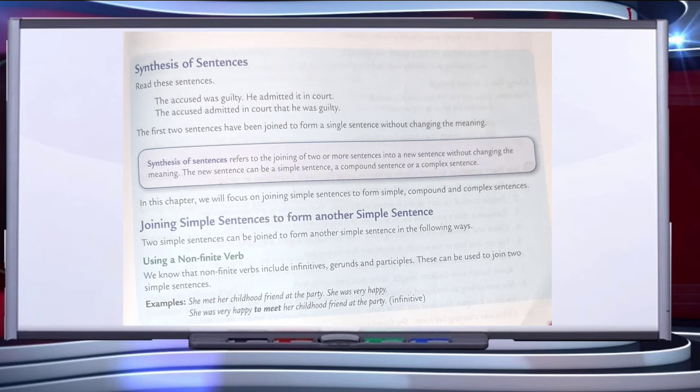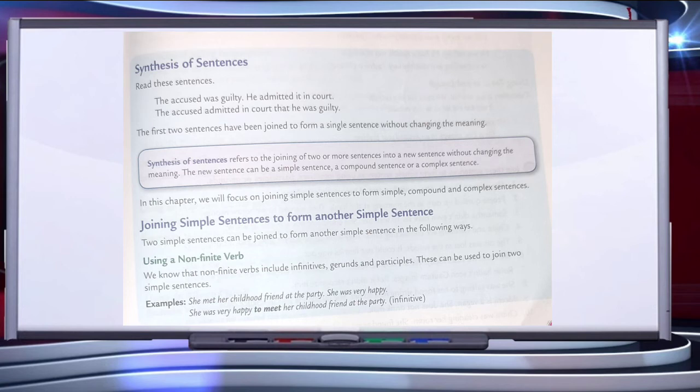We can add two simple sentences to form another simple sentence. For example, she met her childhood friend at the party. She was very happy. We can join it by using to-infinitive. She was very happy to meet her childhood friend at the party. We can join it with gerunds also. Like, I swim in the morning, full stop, it keeps me fresh. We can say, swimming in the morning keeps me fresh. We have synthesized a new sentence by adding two simple sentences.